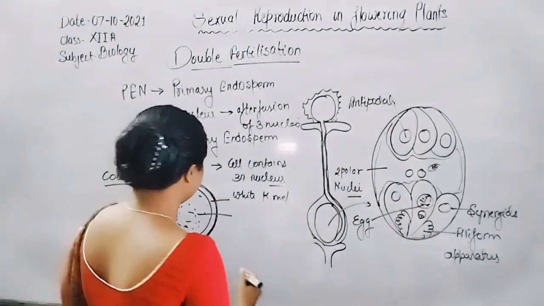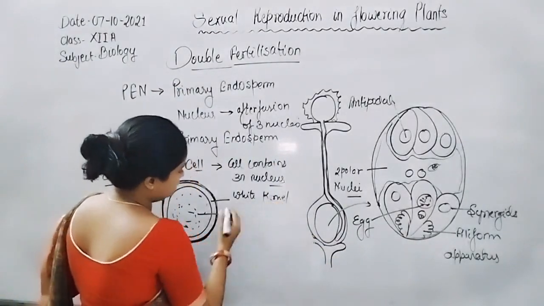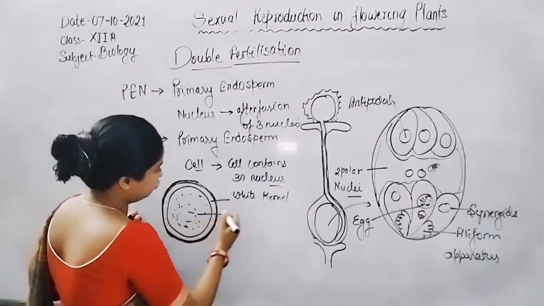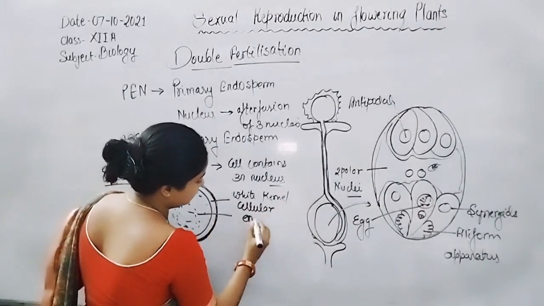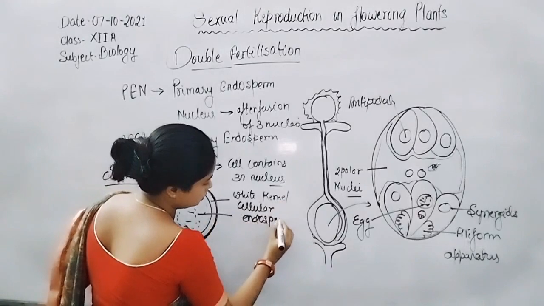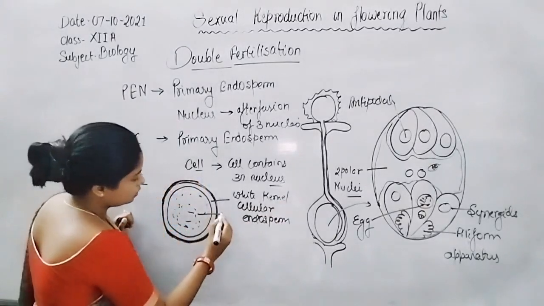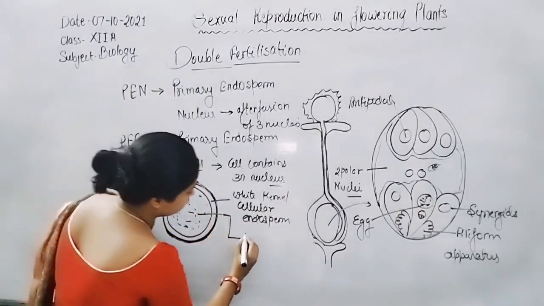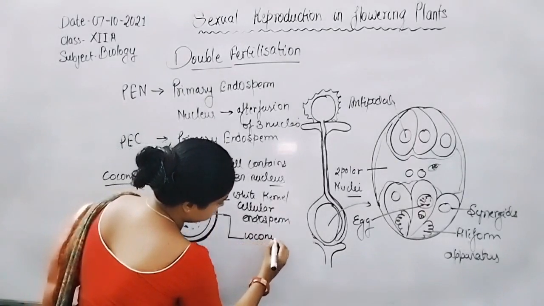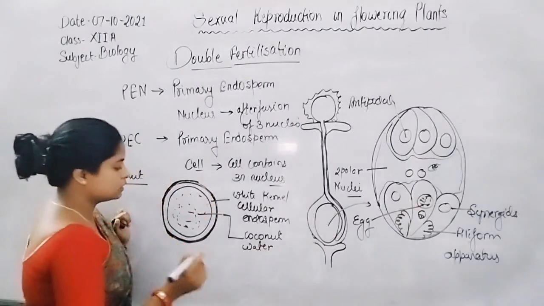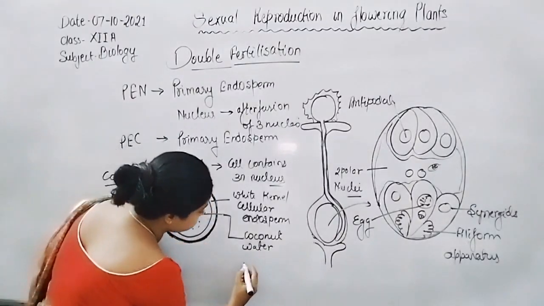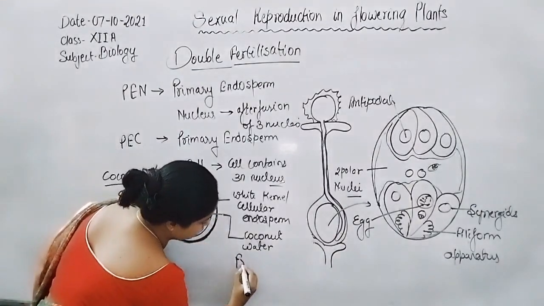Now the white kernel is a part of the cellular endosperm, whereas the coconut water is simply a free nuclear endosperm.